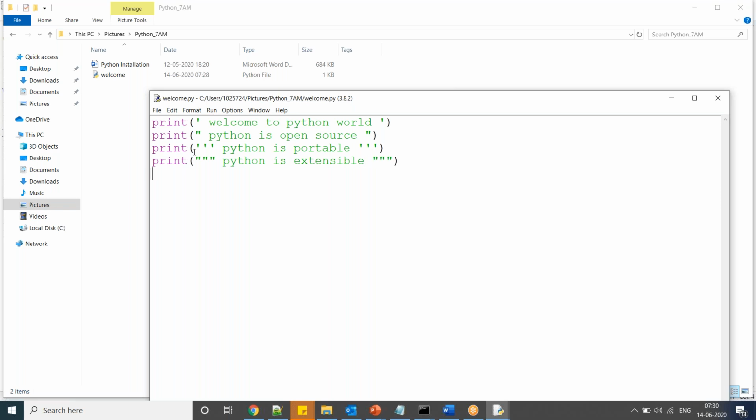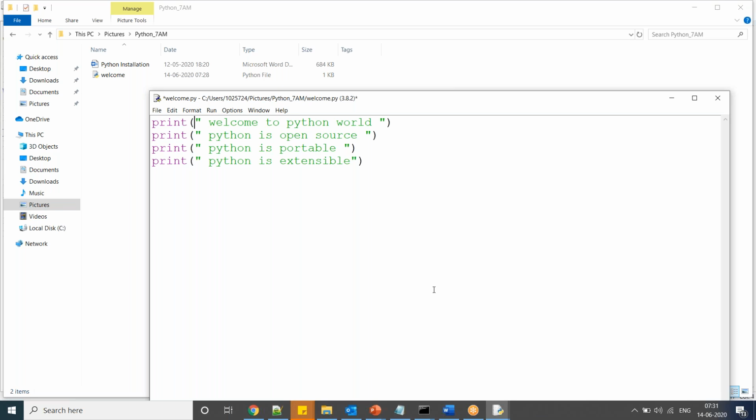Save the file. Sir, is this the order of writing? No, you can write any way, so don't get confused. I didn't expect this question, but no problem. It is not mandatory to use this one. I am just writing all in double quotes. Here you can use single quotes, double quotes, or triple quotes, anything.